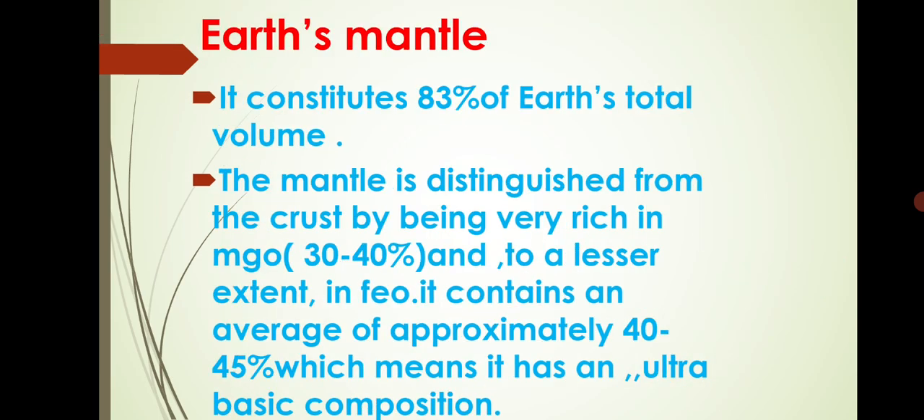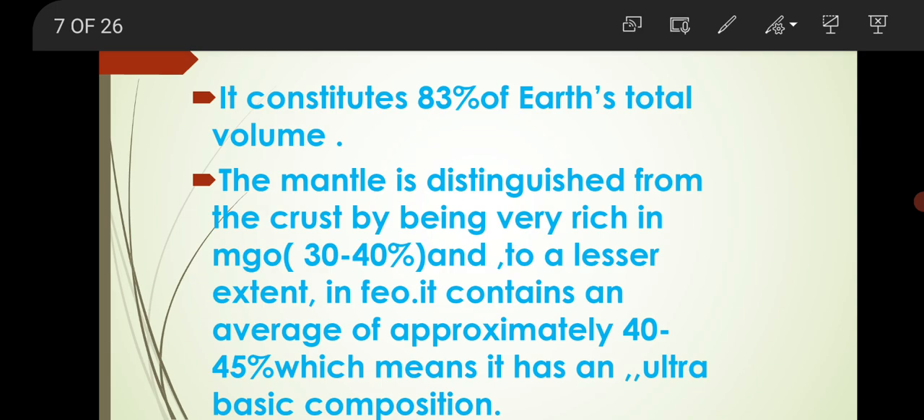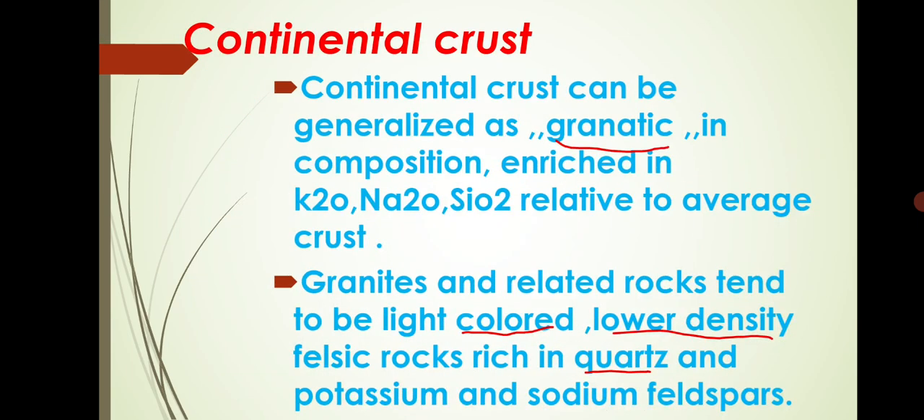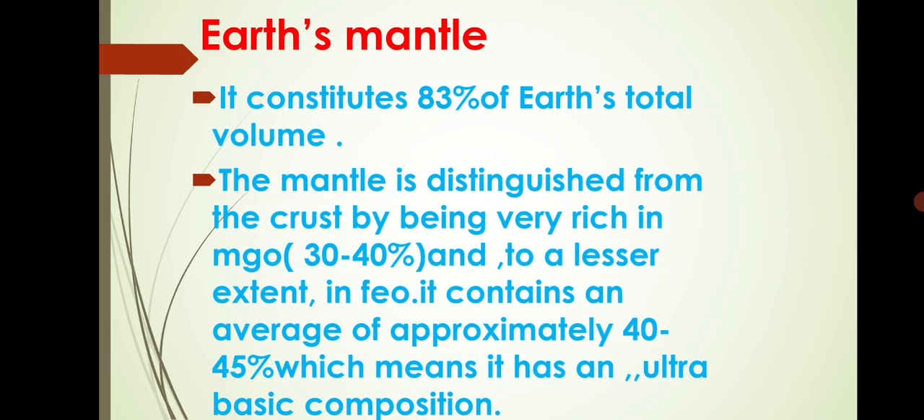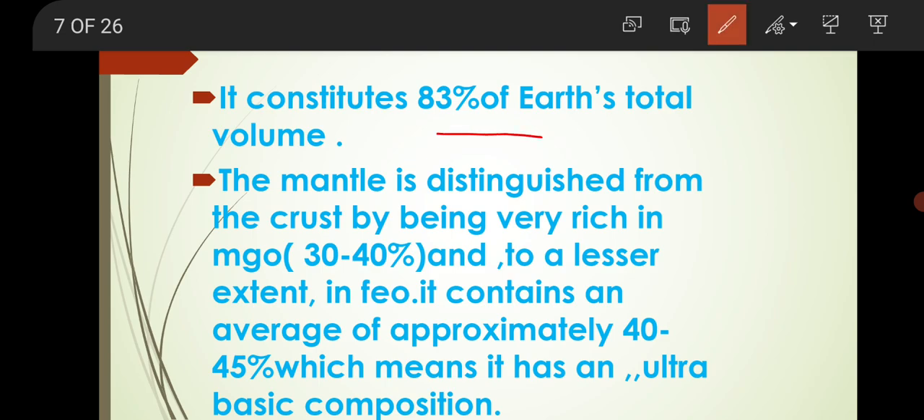Okay, earth mantle. It constitutes 83% of total earth volume. Crust constitutes 1% of the earth volume, and the earth mantle constitutes 83% of the earth's total volume. The mantle is distinguished from the crust by being very rich in MgO, 30 to 40%. Why are mantle and crust separated? The reason is MgO, very rich in MgO and to a lesser extent in FeO.